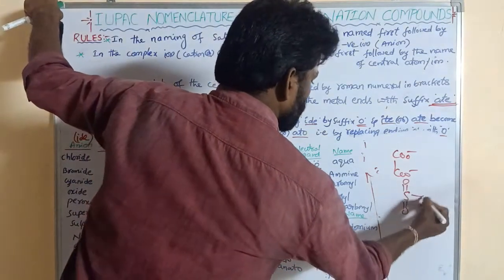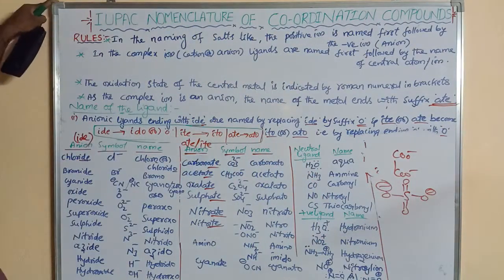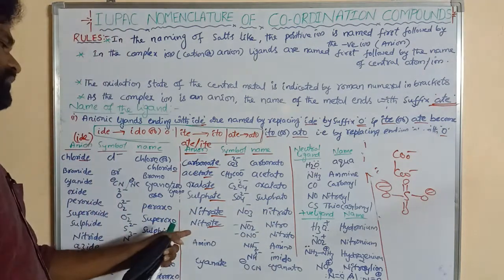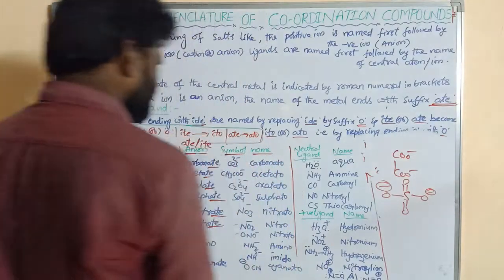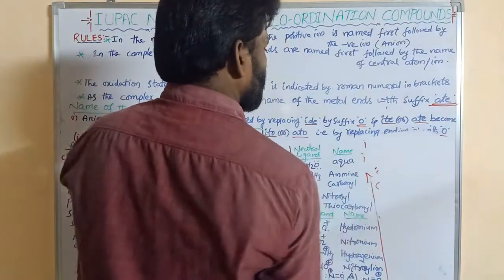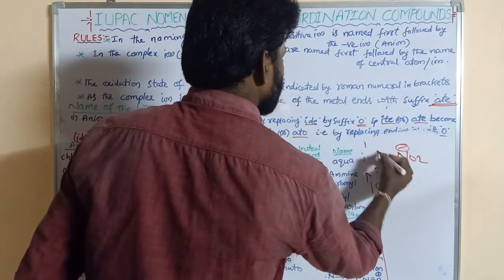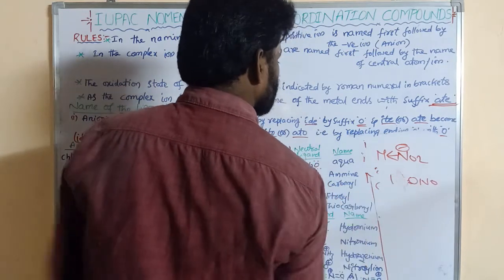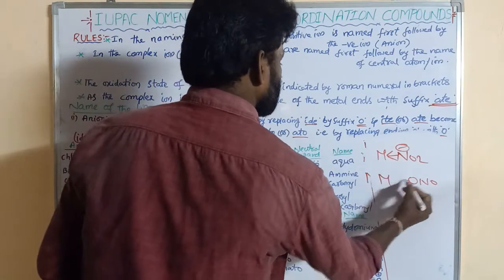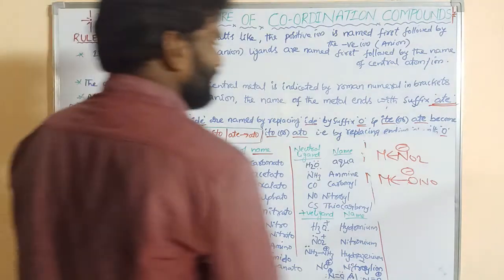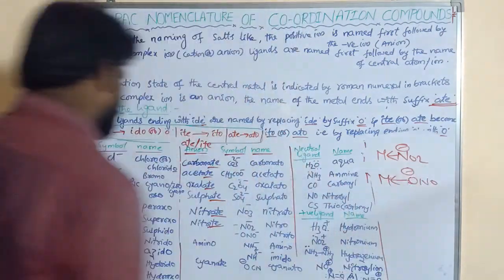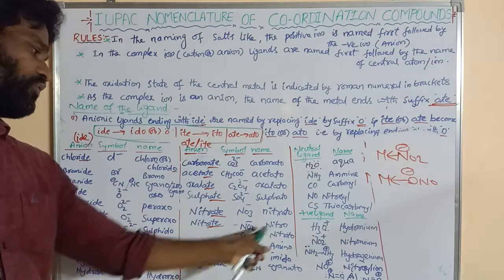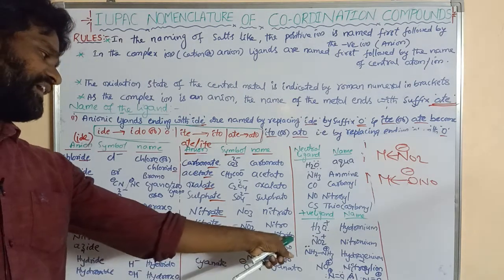Nitrite, NO2 minus: where the metal is linked with nitrogen, it is said to be nitro; where O is linked with the metal, as in ONO minus, it is said to be nitrito, right.